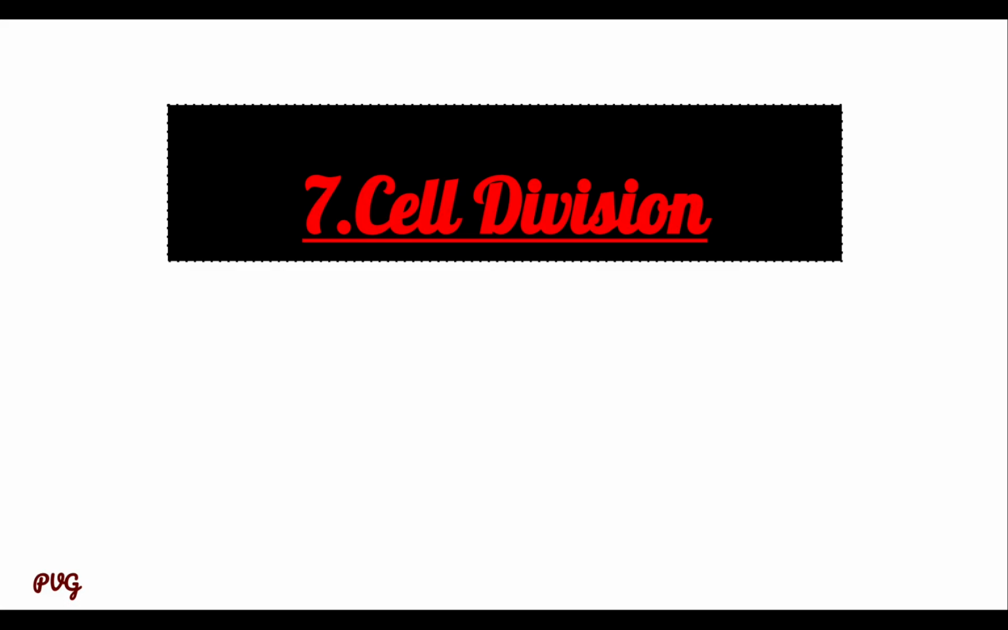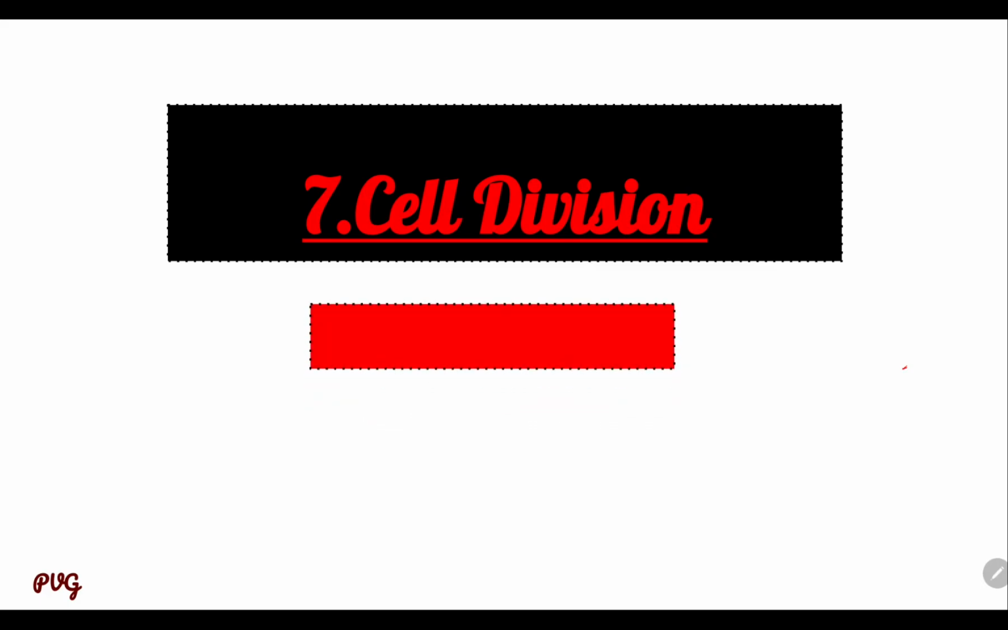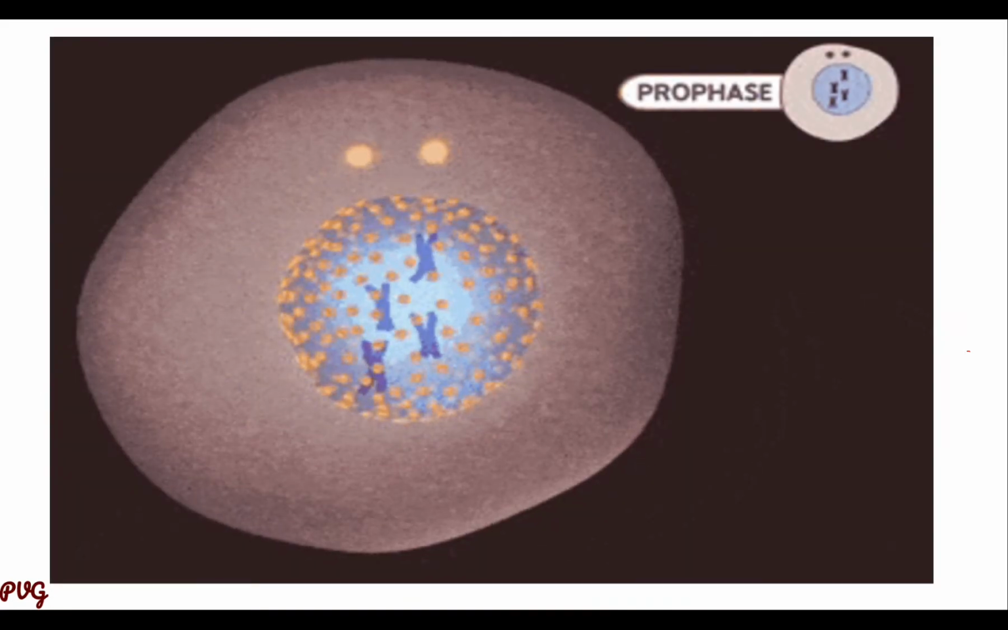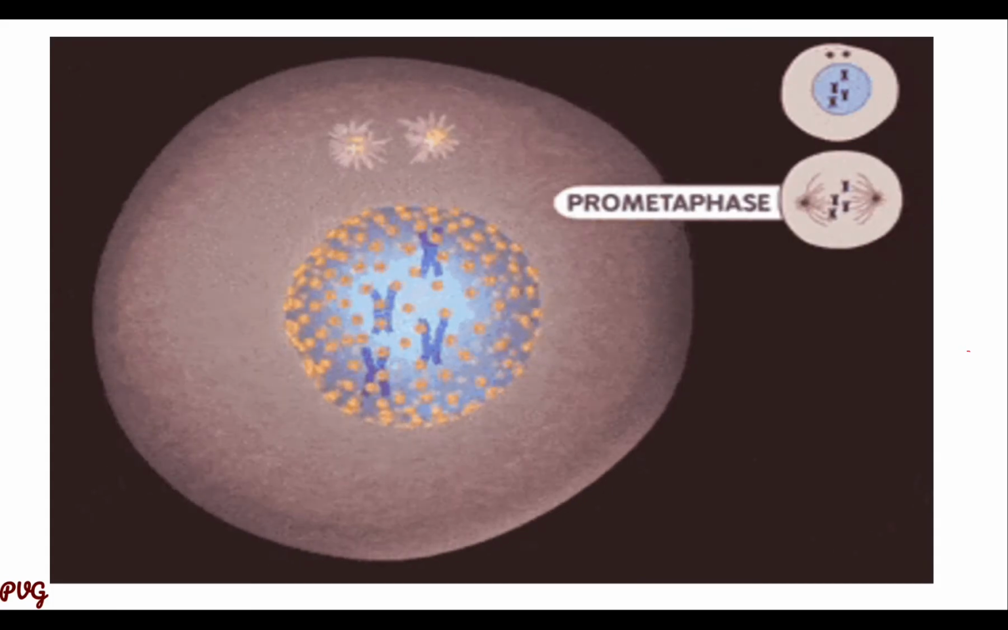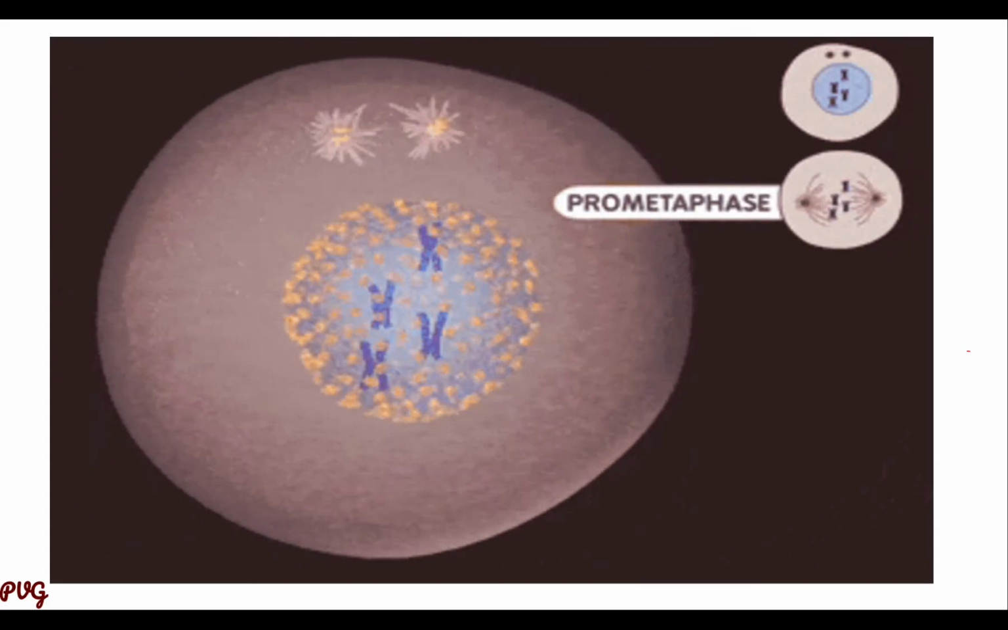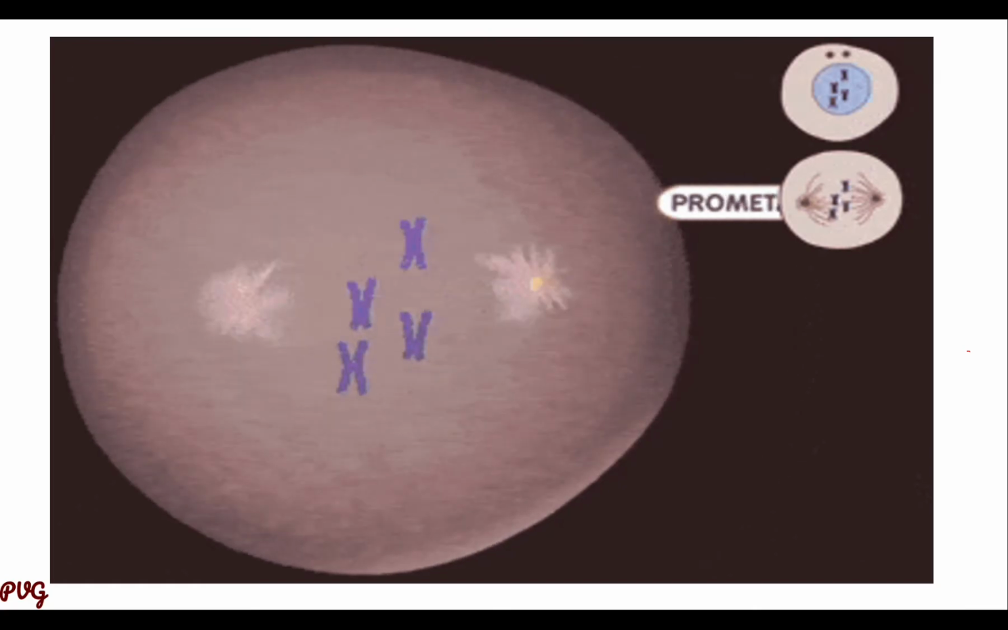Today we study the seventh topic, cell division. This topic contains 4 marks compulsory with option 6 marks. This topic has the different stages of cell division that we are going to study in detail, but see how the cell divides during the process.